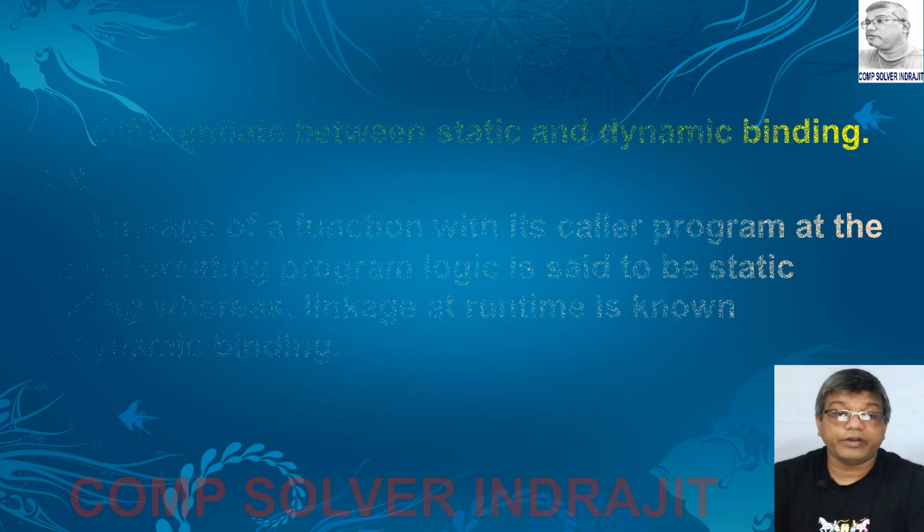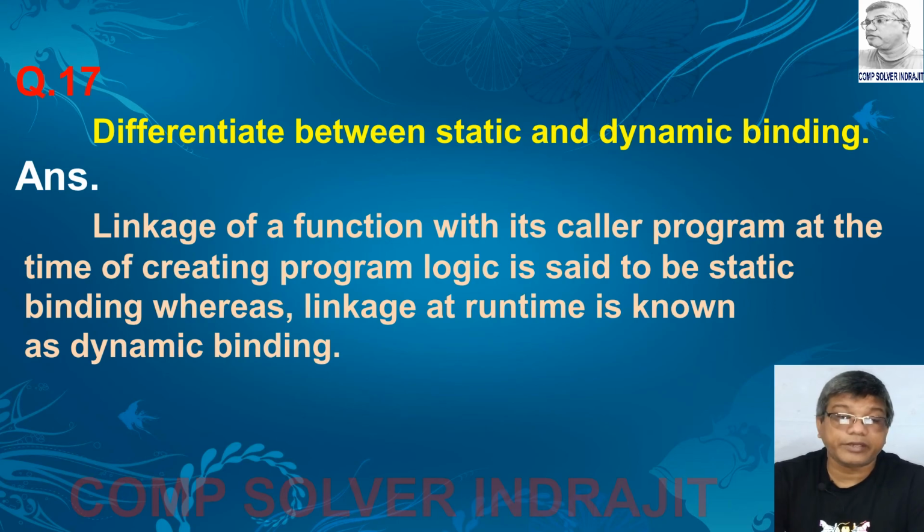Next question, differentiate between static and dynamic binding. Answer is, linkage of a function with its caller program at the time of creating program logic is said to be the static binding, whereas linkage at runtime is known as dynamic binding.